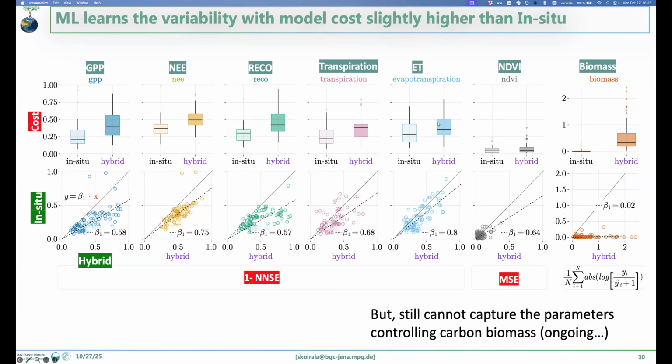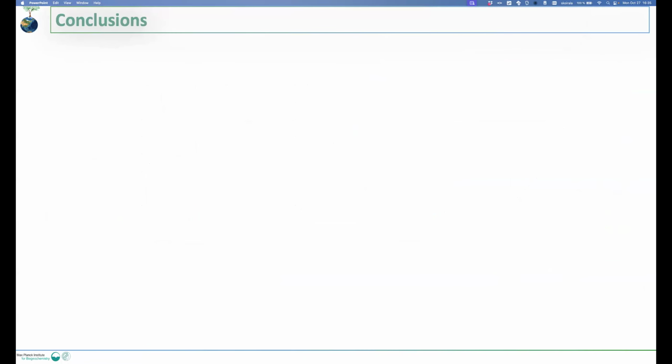But we see that there is slightly worse performance, of course, for the hybrid one, but in general, the performances are acceptable, probably even slightly better than the PFT approach that is commonly used in all the Earth system models until now. But we do see that for variables like aboveground biomass, there is still a challenge with machine learning methods without the right predictors. This is something that we are working on.